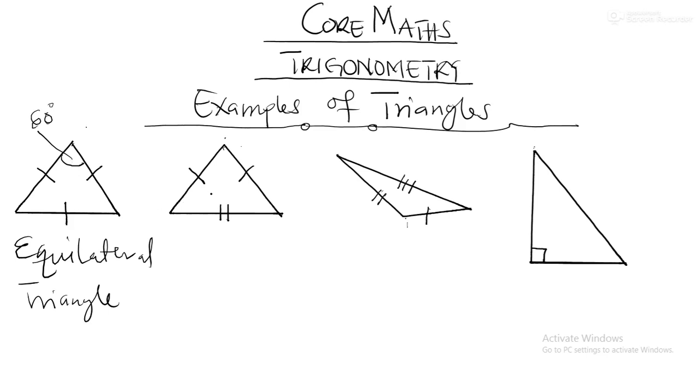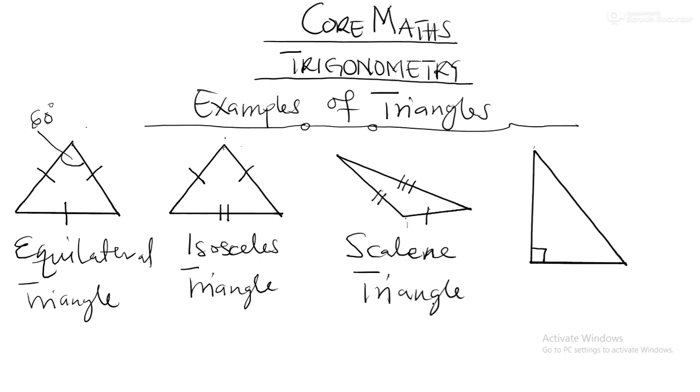Now, what's the name of this one? If you said isosceles triangle, you are right. Isosceles triangle. What of this one? It's a scalene triangle. Scalene triangle.